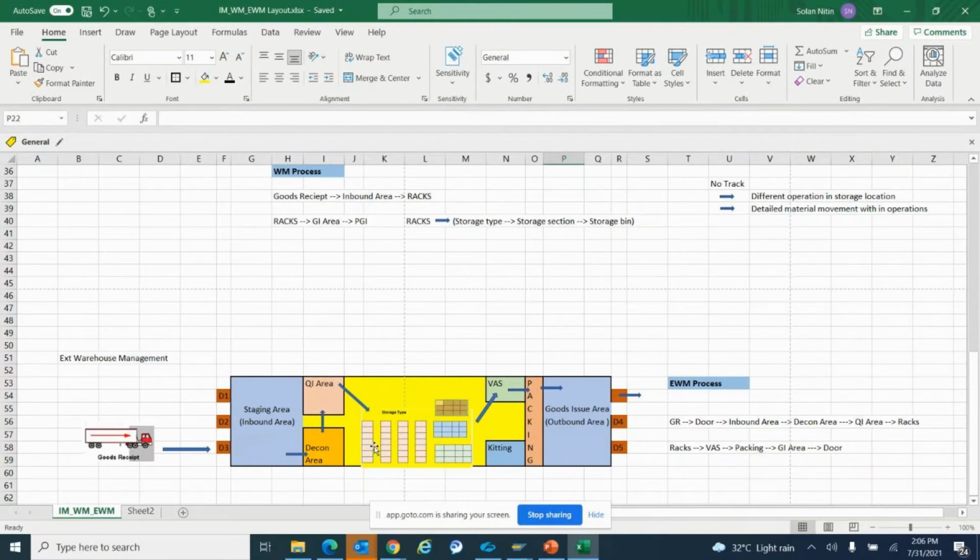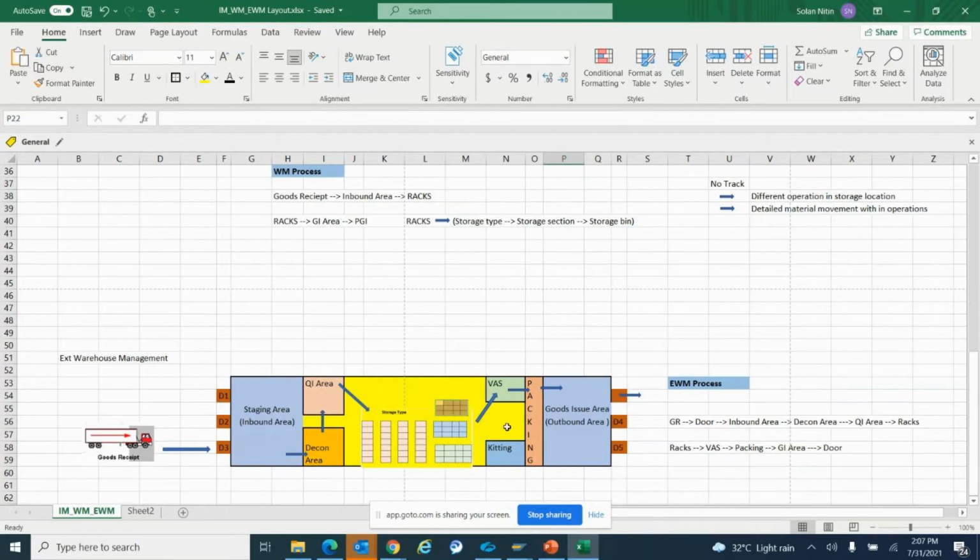Now I want to pick the material and send it to the customer, so I'll first take it to the value added service. Before sending it to the customer, say I purchased the material directly from some other vendor, and I do not want to send it as it is. What I want is to paste my company label on that particular material.